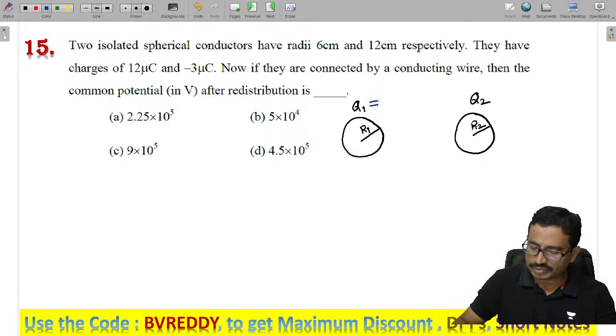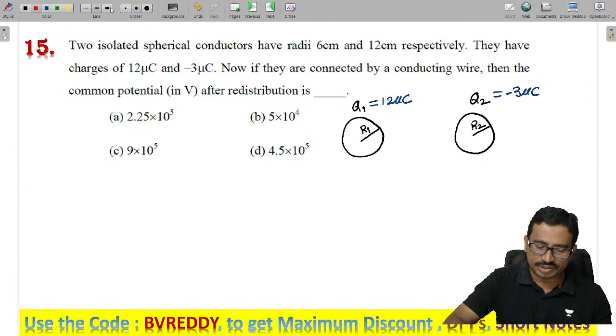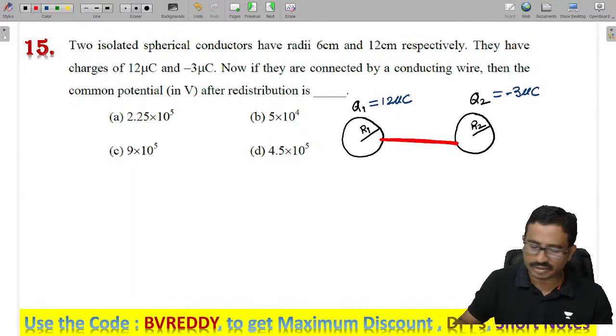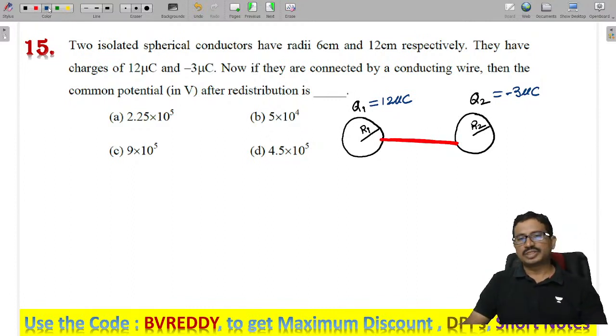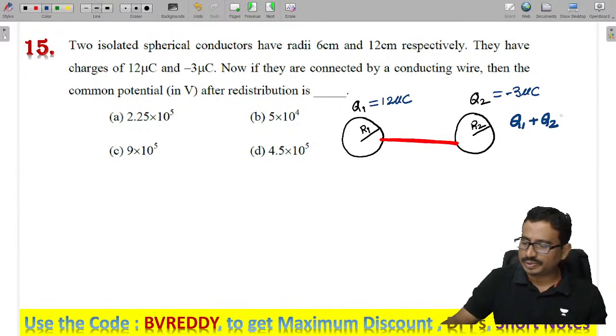The initial charges are given as 12 microcoulombs and minus 3 microcoulombs. Once they are connected by a conducting wire, what happens? The charge will start flowing from one sphere to the other until the two potentials are the same.